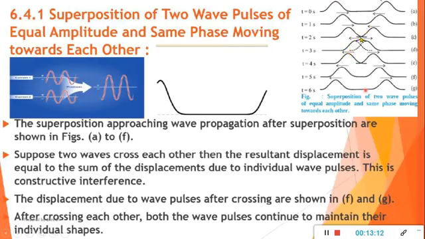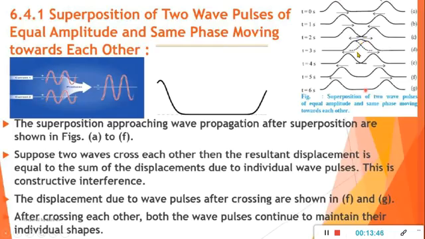So this complete line will be the maximum amplitude, which is shown at t equals 3 seconds. The two wave pulses superposed, and the resultant displacement is equal to the sum of the displacements, which is shown in the full line. The individual wave pulse is shown by the dashed line. This is the individual wave pulse. Due to superposition, at this point they will add.